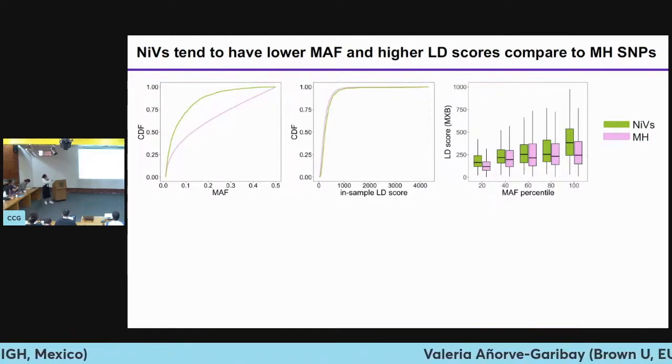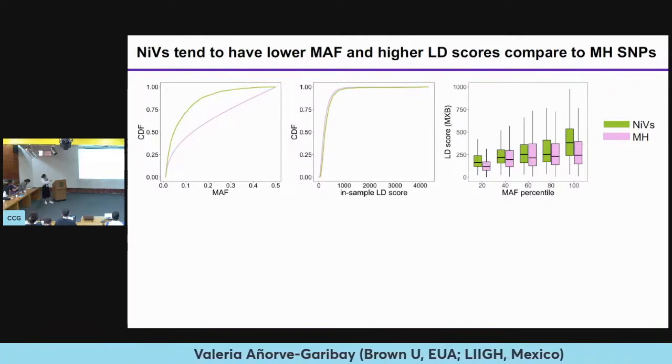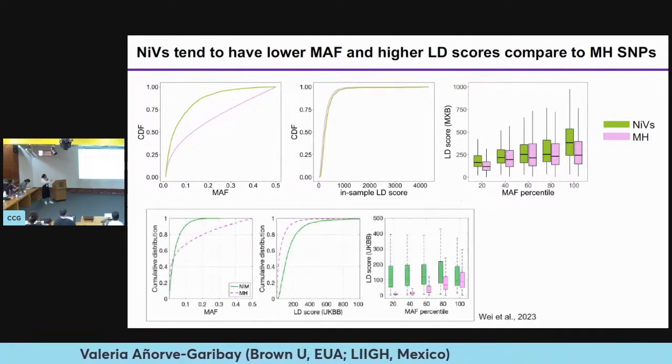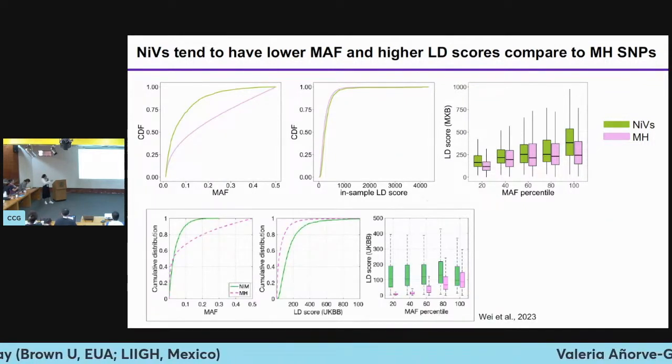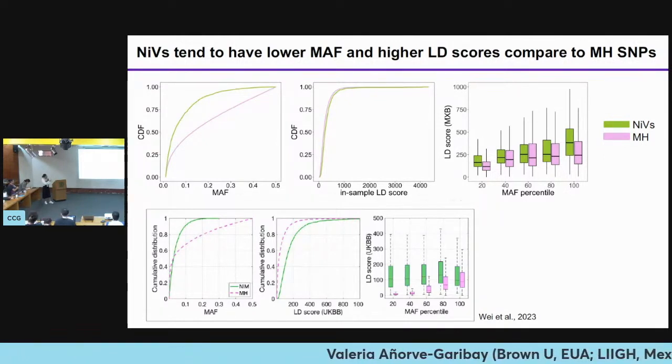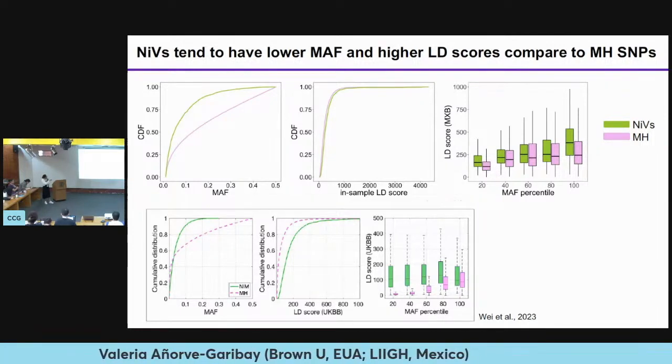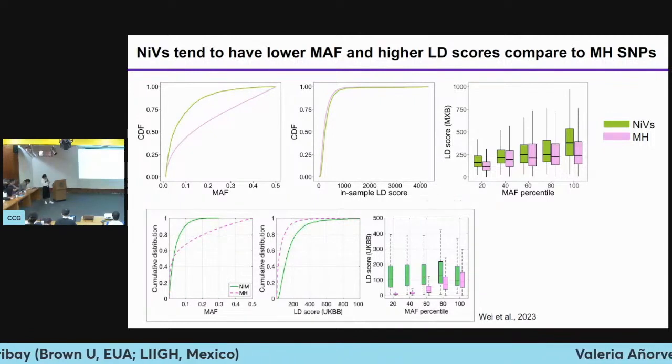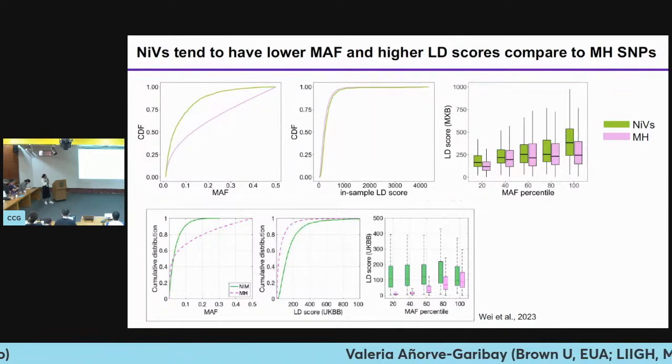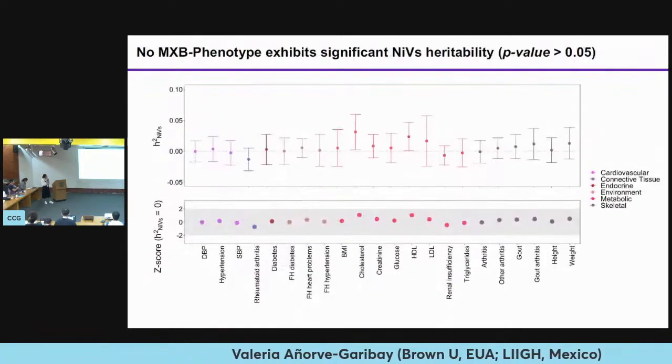So overall, we can observe that the SNPs tend to have lower minor allele frequency and higher LD scores compared to modern human SNPs, which is concordant with previous research that has compared, again, Neanderthal introgressed SNPs to modern human SNPs, but identified in European cohorts. However, one thing that is actually interesting here is that we can appreciate that the LD scores of Mexican individuals are higher than European individuals, and this would be potentially explained by admixture.